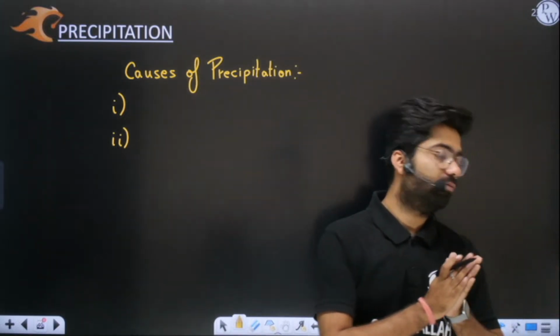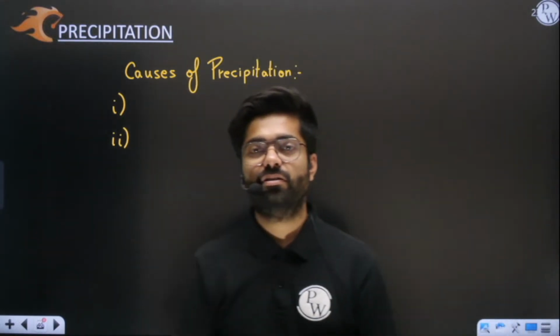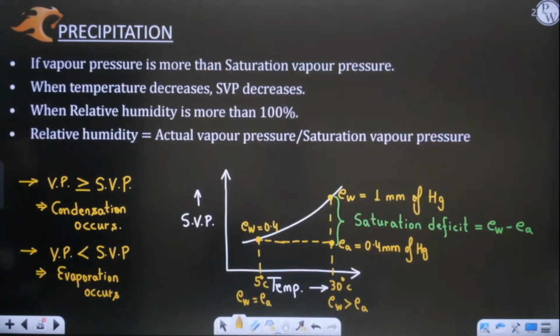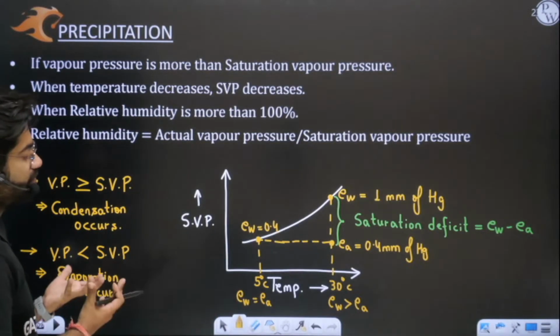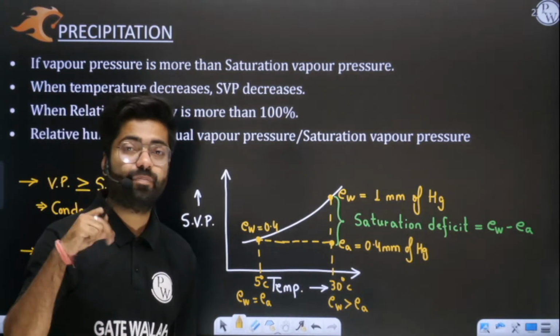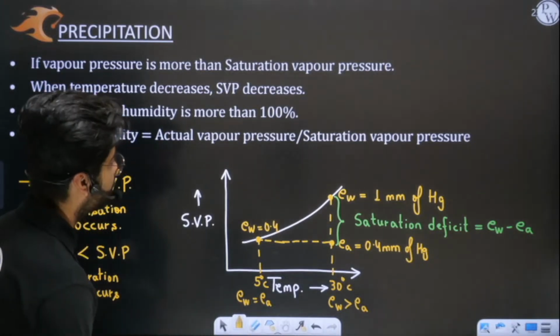Now, what are the causes of precipitation? Can you tell me? You have to tell here. I have already explained the entire thing. Check this slide again. What things or parameters or factors can you think of which are responsible for precipitation or condensation? Can you tell me?